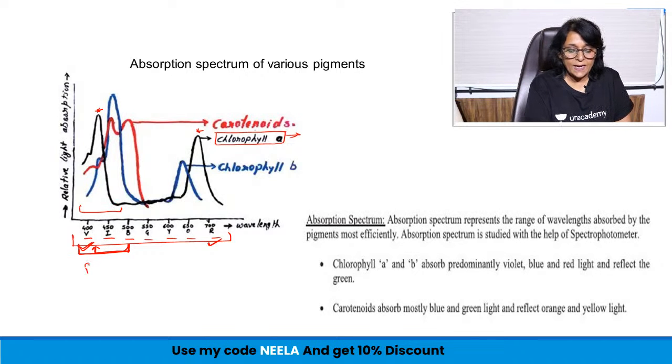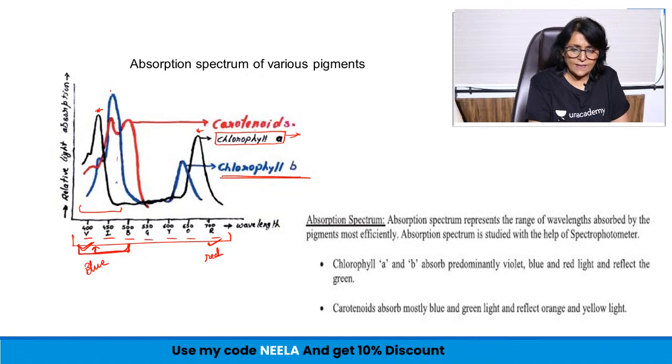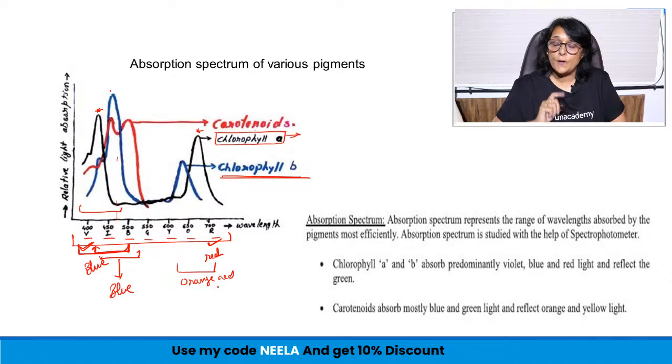So we say it is right in the blue region and then in the red region. What about chlorophyll B? Very much similar. It is again in this region. So again the band is this much, so it comes closer to that blue wavelength again, and here it is going to be in orange and red. So this is chlorophyll B.